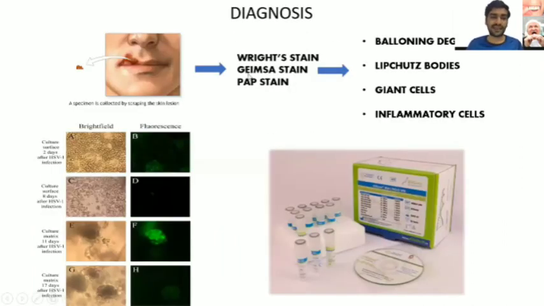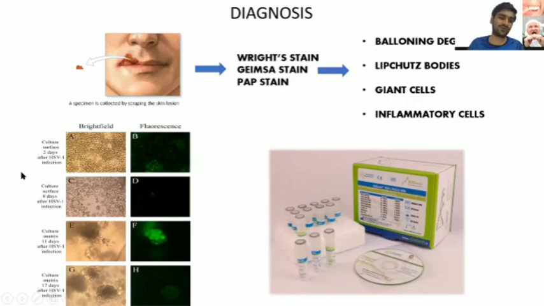Next, moving on to the diagnosis. Whenever, as I said, you do a scraping of the skin lesion and take a sample for diagnosis or culture, and you stain that sample, through Wright stain, Giemsa stain or Pap stain, then what you will find are your histological features, that is ballooning degeneration, Lipschutz bodies, giant cells or Tzanck cells, and inflammatory cells will be seen. So this is the first thing.